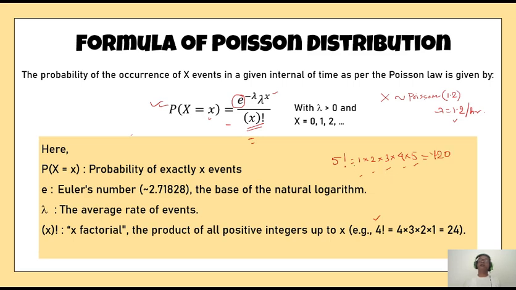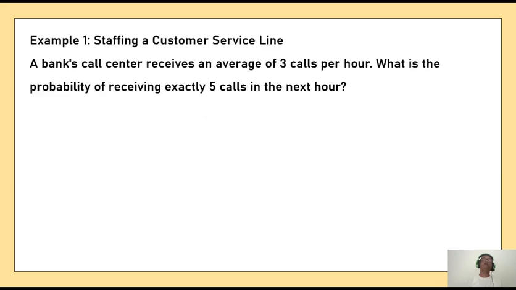One thing you may note from here is that these values 1, 2, 3, 4, this is my 4 factorial. That means 5 factorial can be written as 5 into 4 factorial. So this is interesting: if I have n factorial, I can write n factorial as n into n minus 1 factorial. So these are the different ways in which we can compute the probability of a Poisson variable.